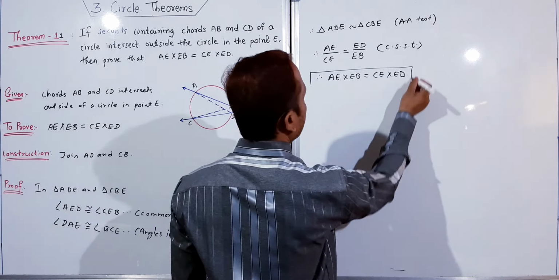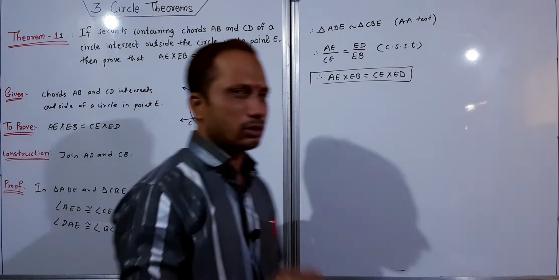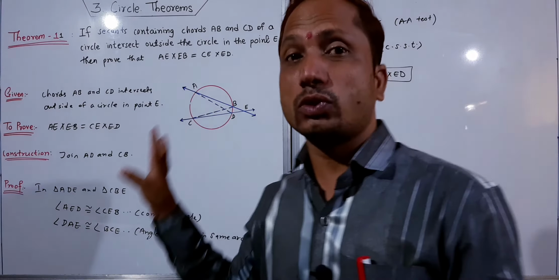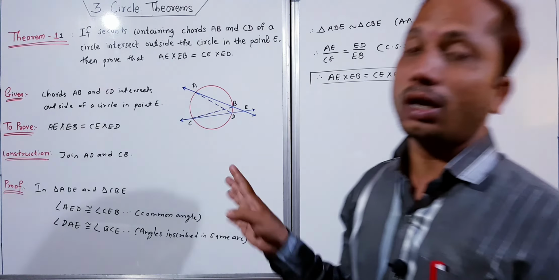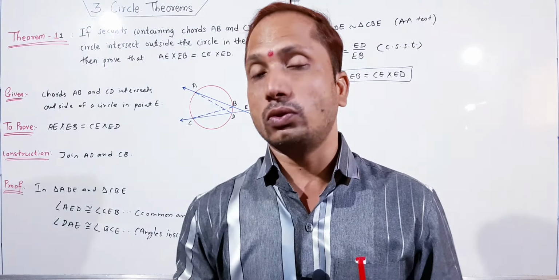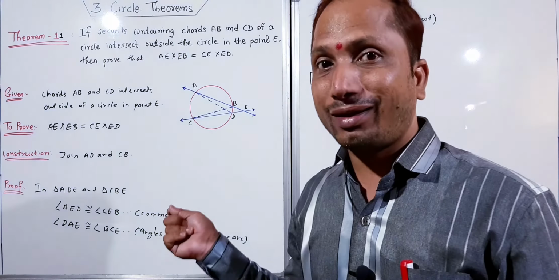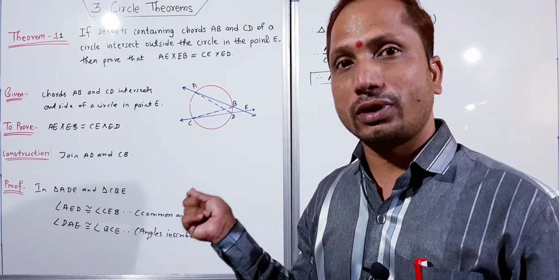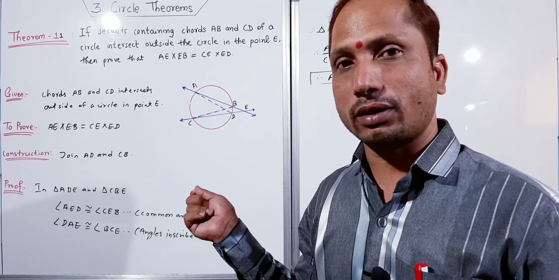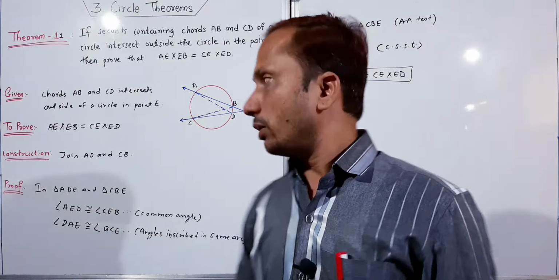Actually it is very easy. Just select two triangles, do a little construction, and little attention is required. These theorems are very easy. If these theorems are asked in the exam, this theorem will be asked for 3 marks maximum, I think. So this is theorem number 11. External division of chords means, external means what? When two chords divide at an external point, that is the point of secants. Then you will get this type of proof.